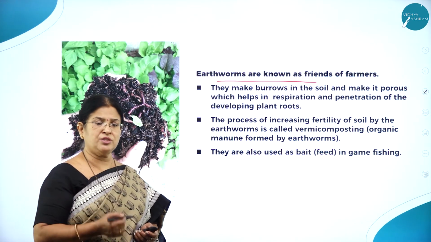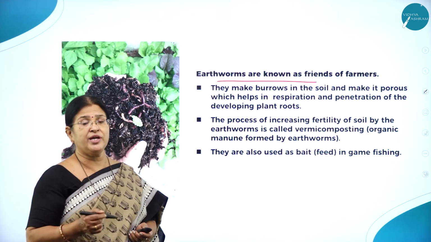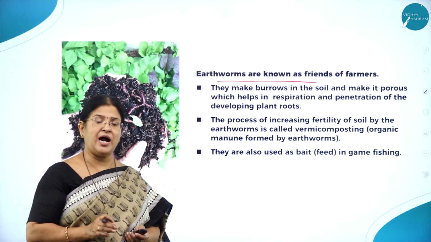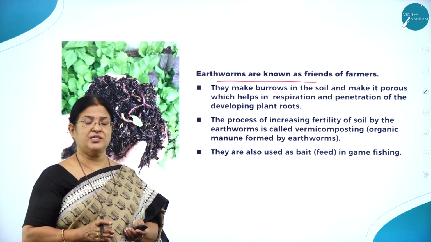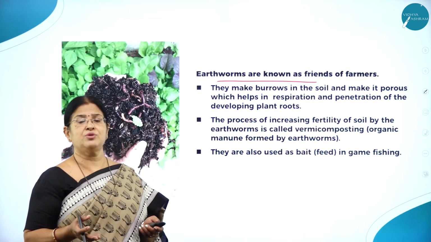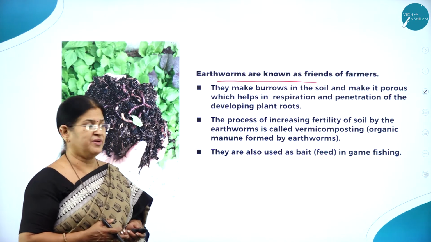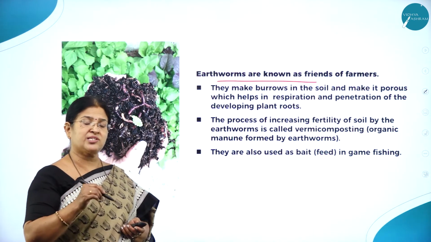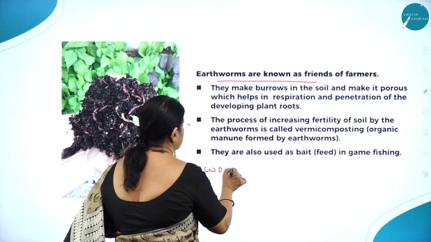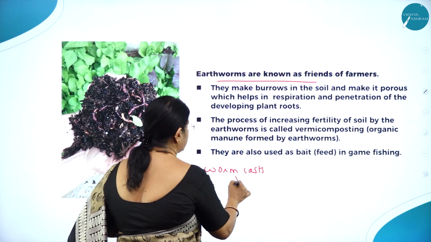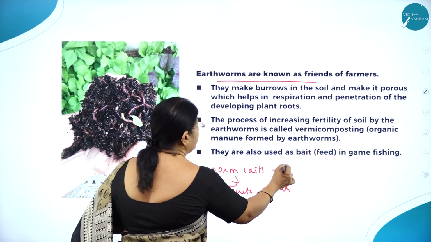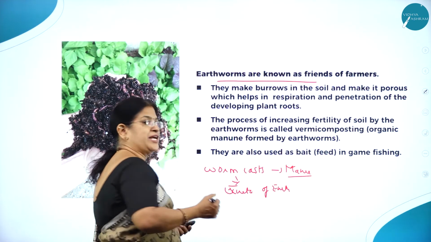The earthworm is a burrowing animal, and it has a very unique part near the mouth called the prostomium, which breaks the soil particles, however hard they are, and loosens the soil for good aeration. The more the soil is loosened, the better the aeration, and the better the crop cultivation. Not only that, the excreta of the earthworm, called worm cast, is a very good natural manure.